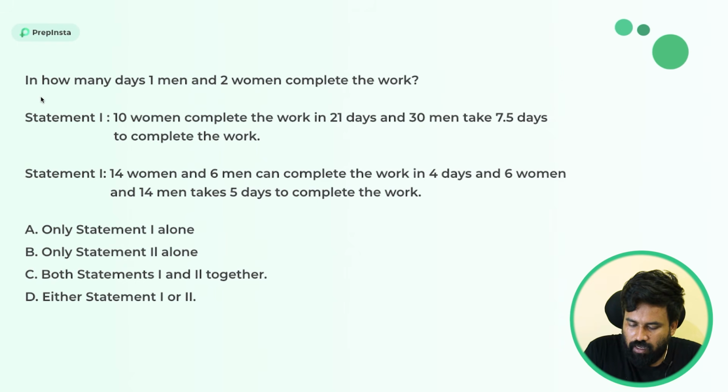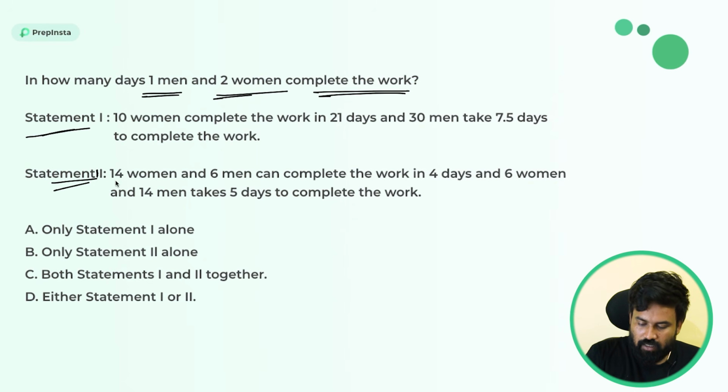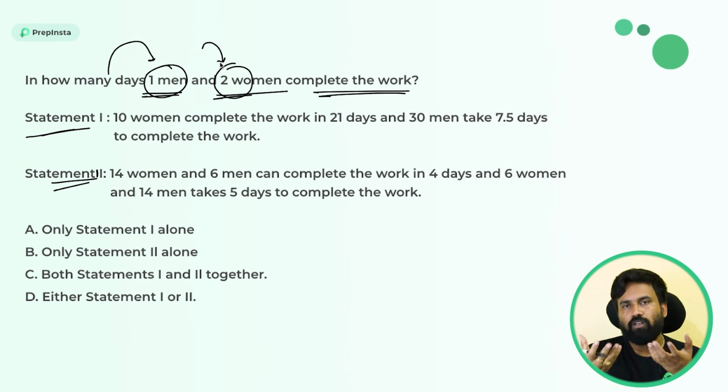It is nothing but, in how many days one man and two men complete the work. Here statement 1 is given and statement 2 is given. Remember guys, this is not about the calculation part, it is all about your thinking skills. Remember, you need to find how many days one man and two women will take to complete a task.